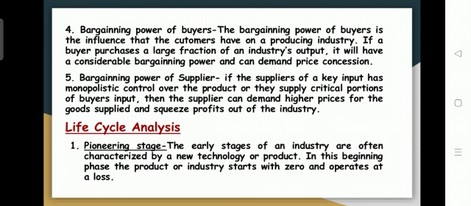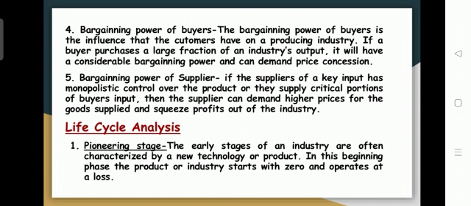And under the industry analysis, the life cycle analysis is particularly considered. Already we have considered some of the phases of the business cycle. In the same way, the life cycle analysis is denoted by some other things, like the pioneering stage. That is the early stage of an industry, often characterized by new technology or new products being introduced. The pioneering stage is the introduction stage of the industry.